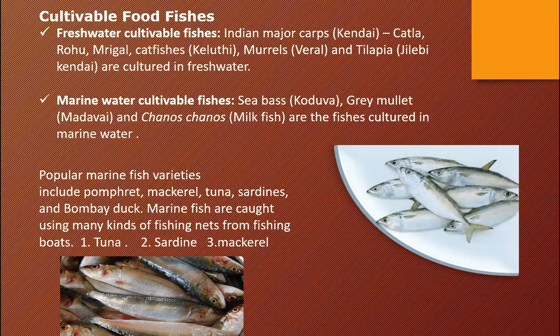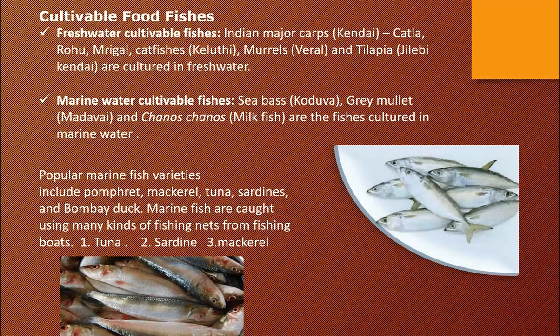The Tamil name is given in the bracket. Whereas marine water: sea bass, grey mullet, and chanos, which is milkfish, are the fishes cultured in marine water.